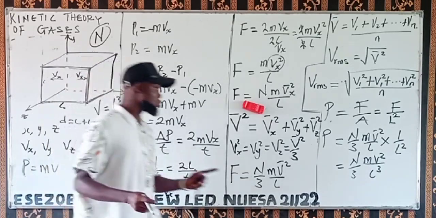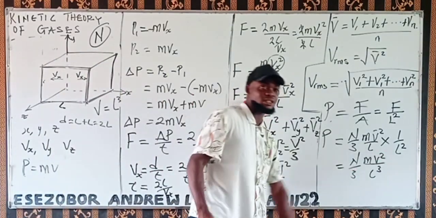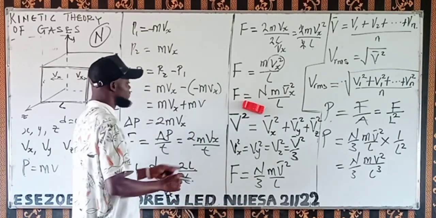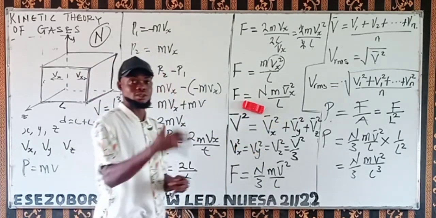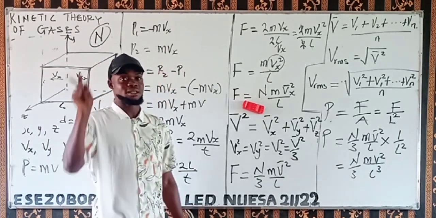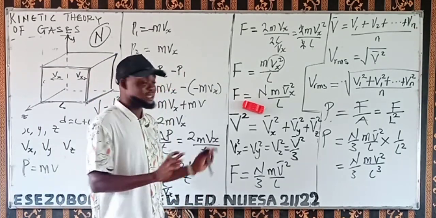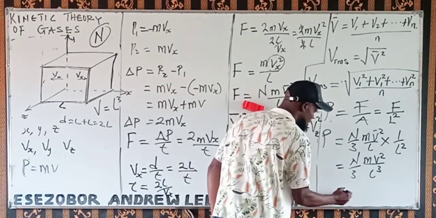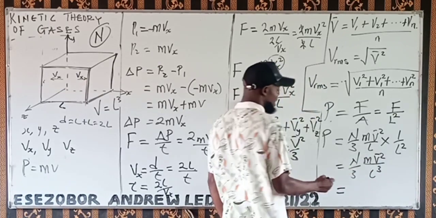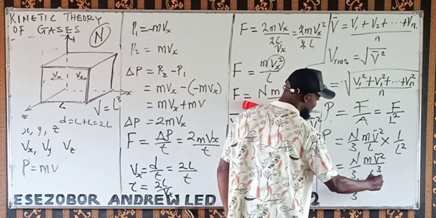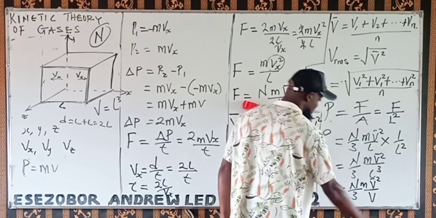That's why some books don't use V to represent this velocity. They use C to represent the velocity. For the components Vx, Vy, Vz, they use U, V, and W. Anyhow they do it, it's still the same C. Since L cubed is the volume of a cube, we're going to have n over 3 m v bar squared over V.